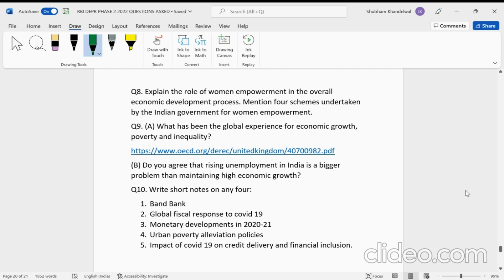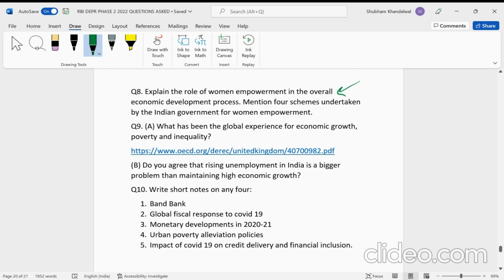So you must have prepared on the issues relating to women. So yeah, four schemes you had to talk about, and then the role of women empowerment in the overall economic development process. Now here, some facts that you can definitely mention are the contribution of women in the Indian economy. If you look at the women's labor force participation rate, that is abysmally low, I think around 19% or something, and that is very low if we compare ourselves to similar income level countries, similar per capita income level countries.